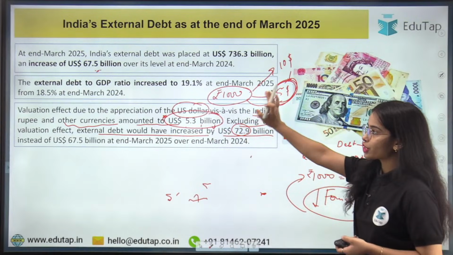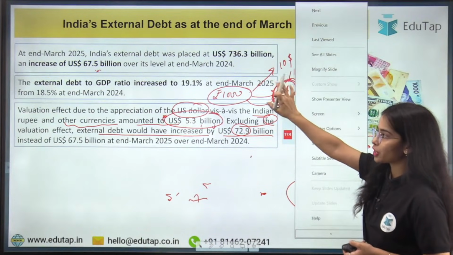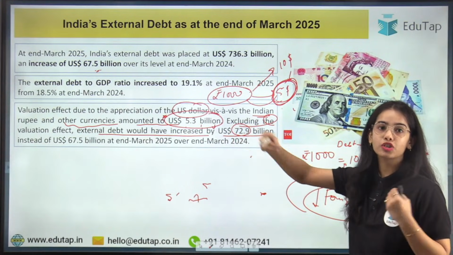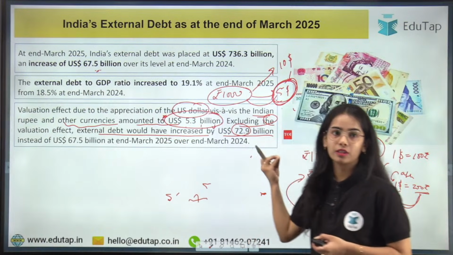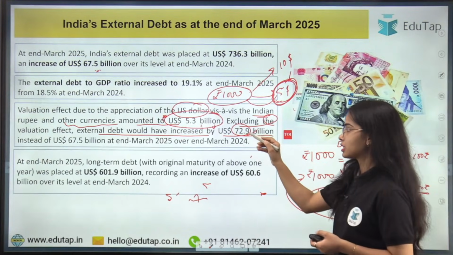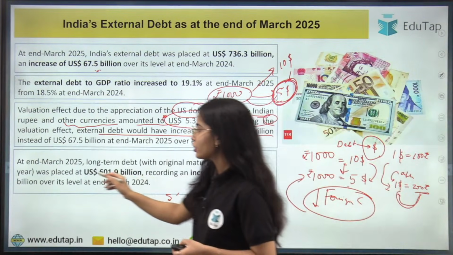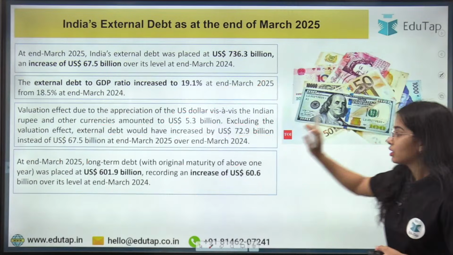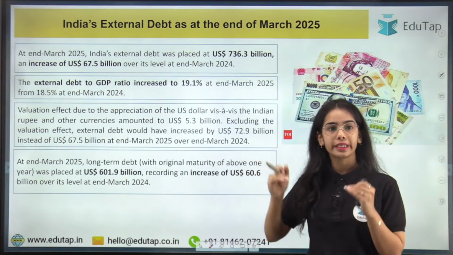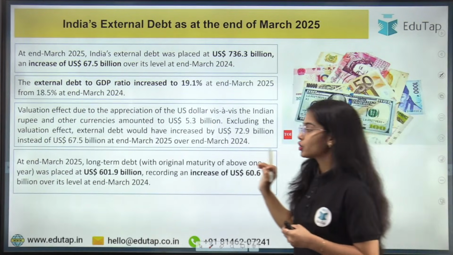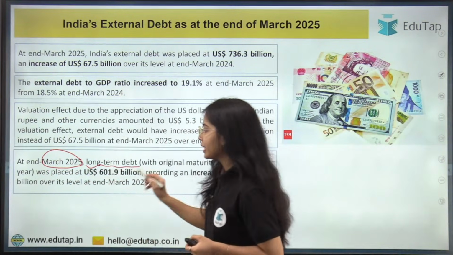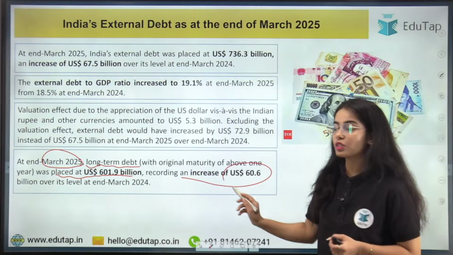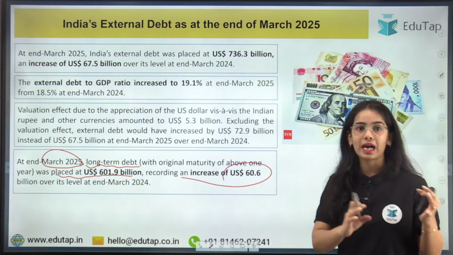Okay, so nice. So valuation effect due to the appreciation of dollars. Because of appreciation of dollars, India required additional external debt of 67.5 billion dollars against the 72.9 billion dollars. Now at the end of March 2025, the long-term debt with original maturity of above 1 year. So long-term debt is the debt with original maturity of above 1 year. At the end of March 2025, the long-term debt was placed at US dollar 601.9 billion, recording an increase of US dollar 60.6 billion over its level at March 2024.